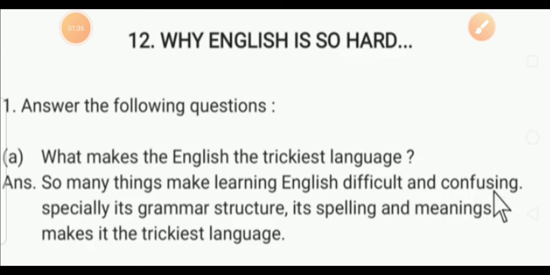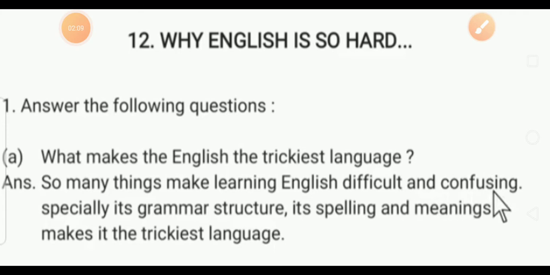So like that, box, boxes, ox, oxen, mouse, mice. Mouse is a singular form, but mice is a plural form. House is a singular form, but hice is not a plural form of house.